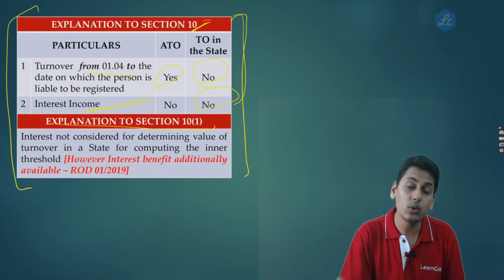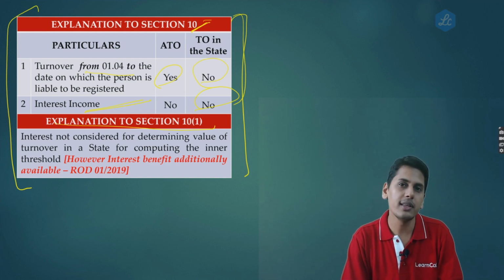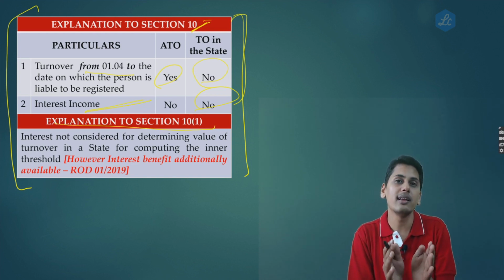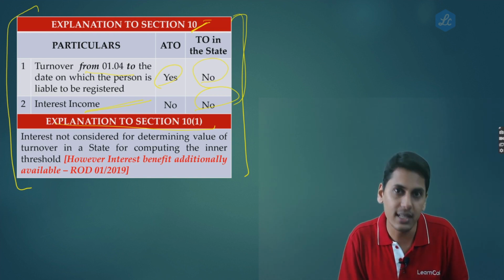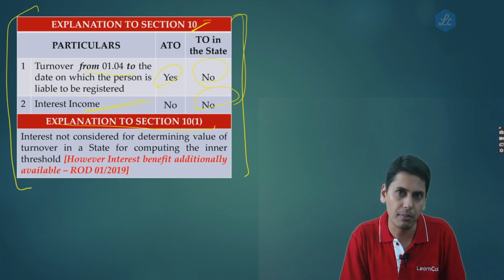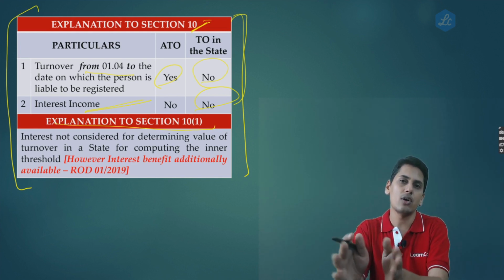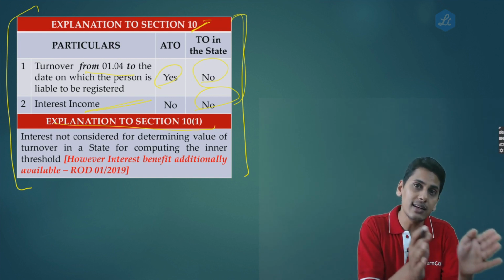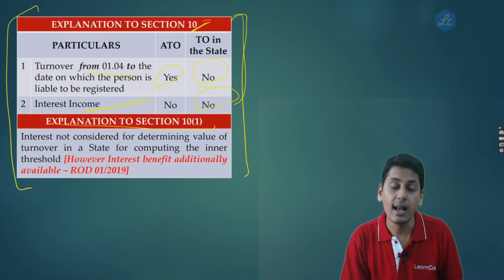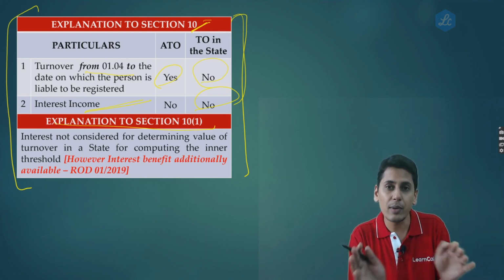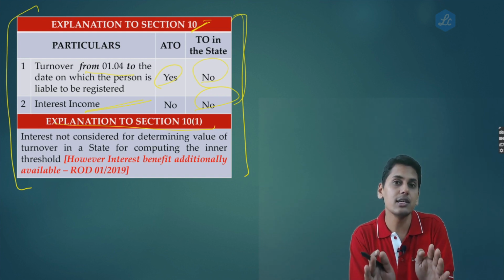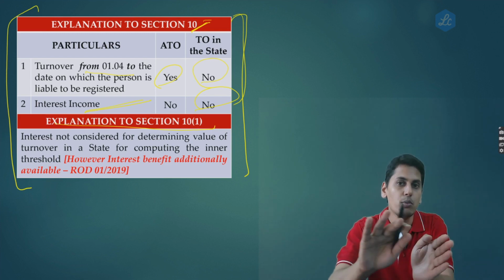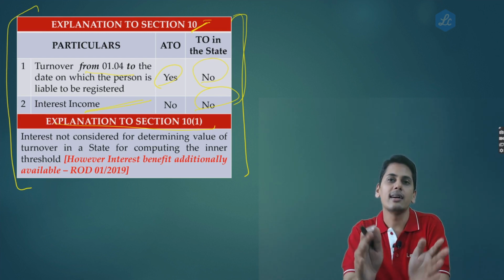Then there was an explanation to section 10 subsection 1, which told me that while I compute the inner threshold, the limited extent of services which can be supplied either by a trader or a manufacturer or a restaurant service provider, while seeing the turnover inside the state of the preceding financial year, I have to ignore the interest income. That means my 10% will be lesser, because while I take the turnover in the state of the preceding financial year, I remove the interest portion. On the balance, I take 10%.